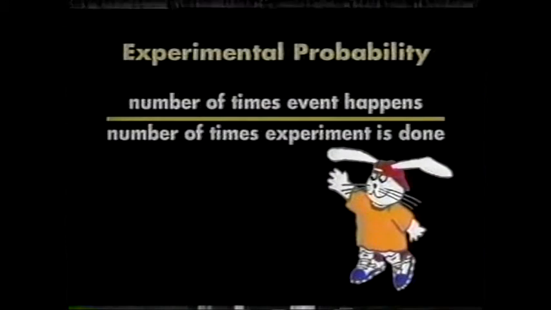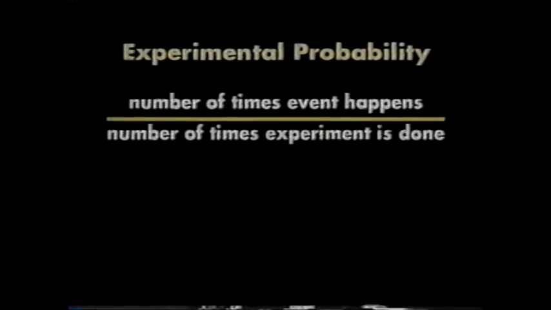As you can see, the definition of experimental probability is defined as the probability of an event is equal to the number of times the event happens over the number of times the experiment is done. All right, I think we're ready to begin our experiment.